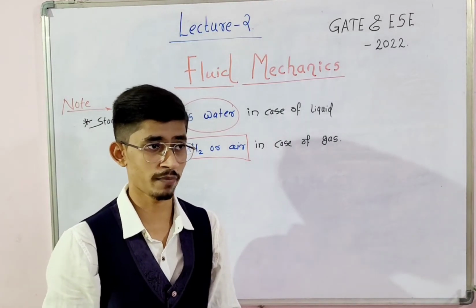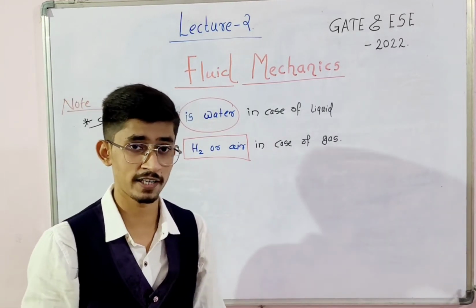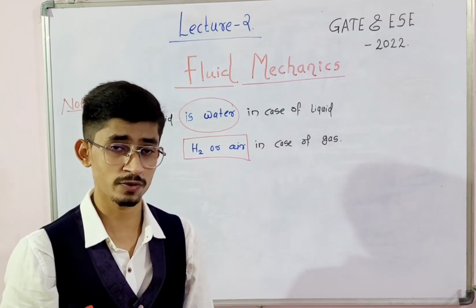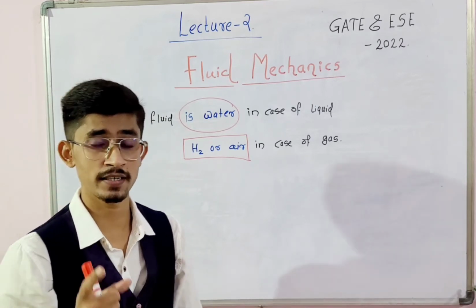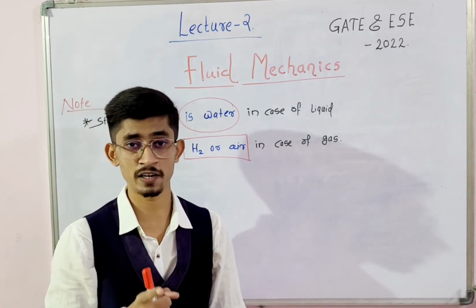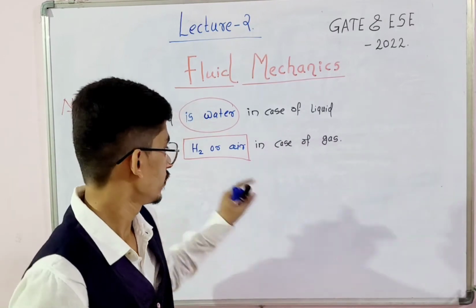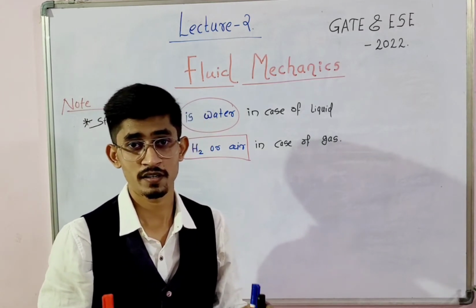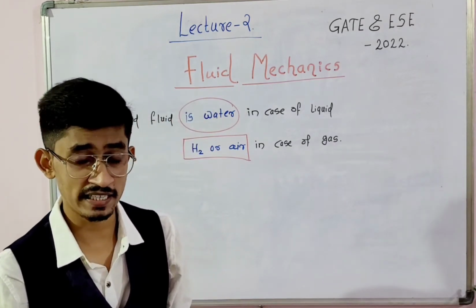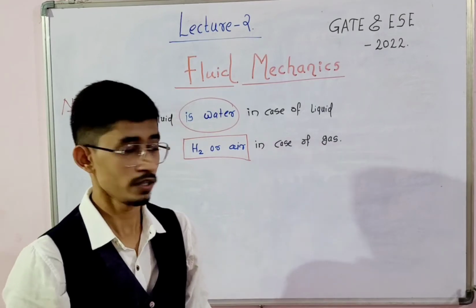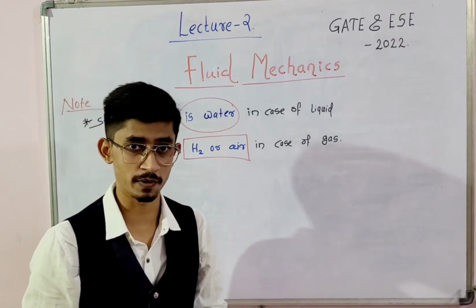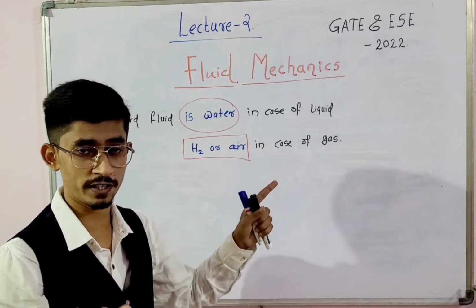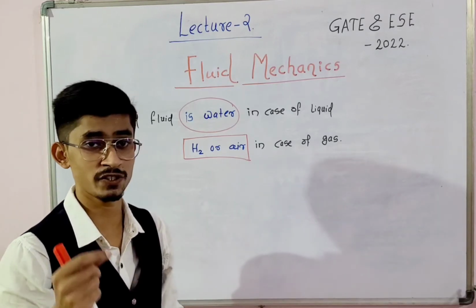If we talk about liquids, then you have to take a standard fluid, that is water, and the density of water is 1000 kg per meter cube. Water is an incompressible fluid, so the density is always constant. But in the case of H2 or air, gases are compressible and the density is not constant; it is variable. So remember these key points: for liquids the standard fluid is water, and for gases the standard fluid is H2 or air.